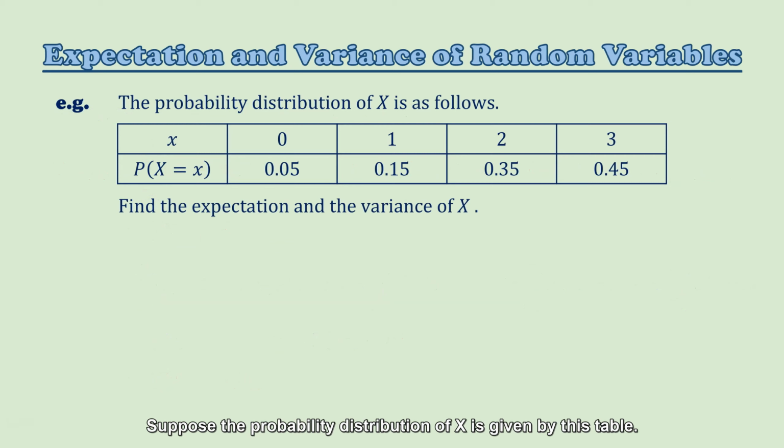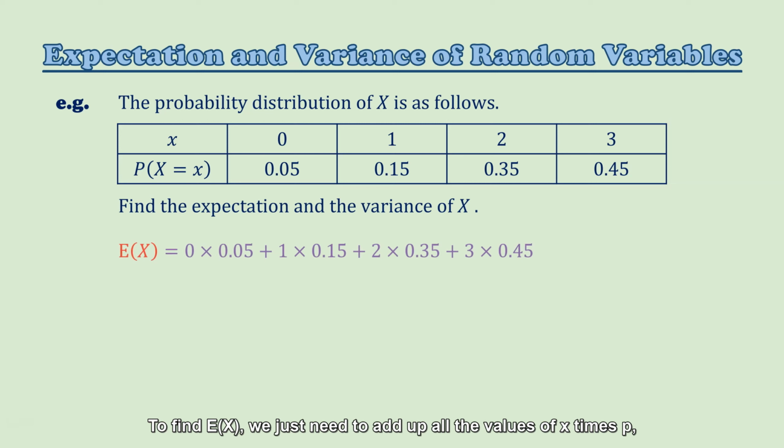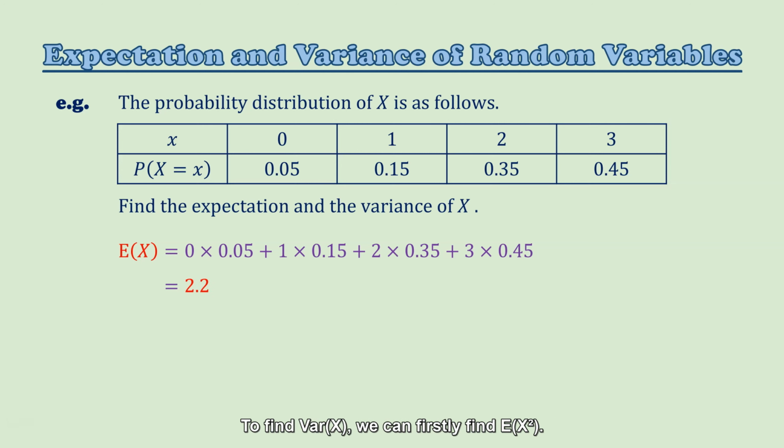Suppose the probability distribution of x is given by this table. Now we can find the expectation and the variance of x. To find the expectation of x, we just need to add up all the values of x times p. So we can get that it is equal to 2.2. To find the variance of x, we can firstly find the expectation of x squared.